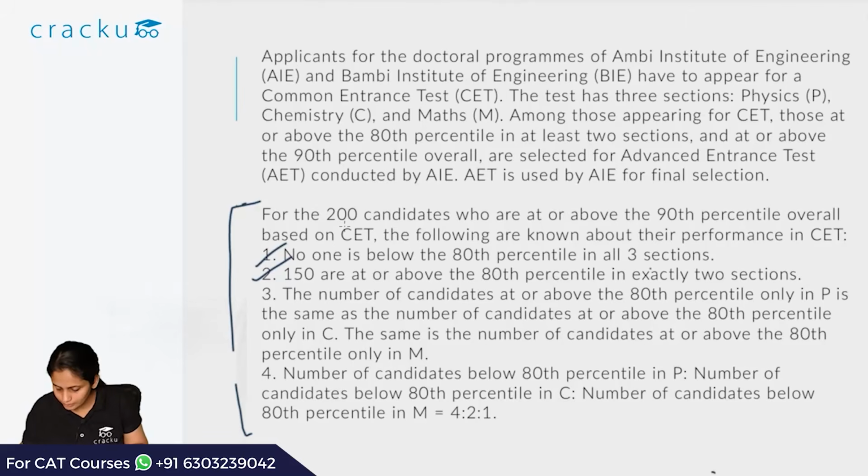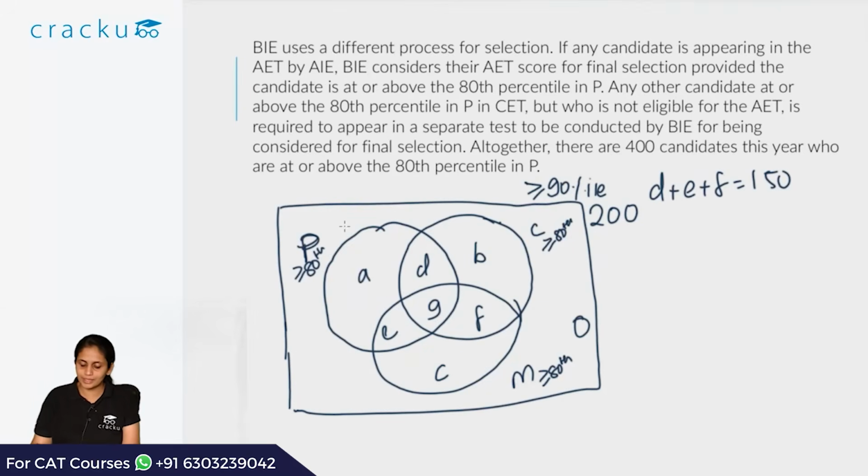Then let's see what this is. The number of candidates at or above 80th percentile only in P is the same as the number of candidates at or above 80th percentile only in C, and the number of candidates at or above 80th percentile only in M. So only in P is A, only in C is B, only in M is C. So essentially it's saying that A is equal to B is equal to C.